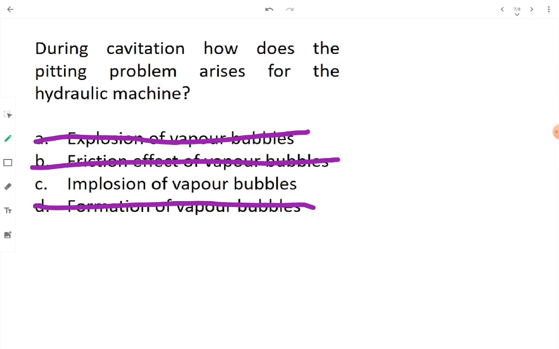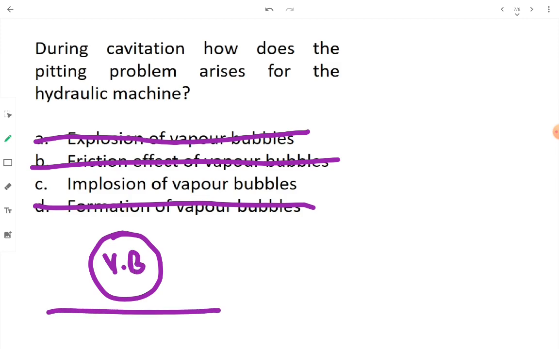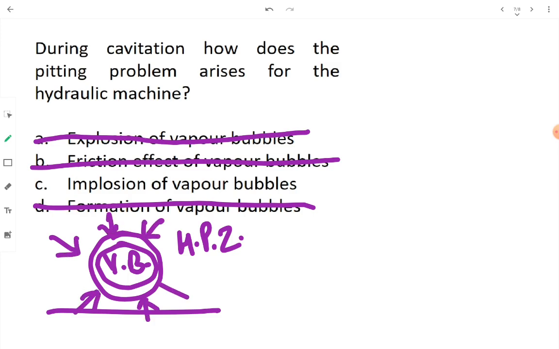Okay, there is a whole process. Let's say, for example, we have this vapor bubble which has formed because the liquid got its inside pressure less than or equal to vapor pressure. That's why it gave birth to this specific vapor bubble, VB, vapor bubble. Now this vapor bubble has traveled from the low pressure zone to the high pressure zone. This is the high pressure zone. Now what is going to happen, since the pressure surrounding this vapor bubble is very high, and the inside pressure of the vapor bubble is low, it will be surrounded with very high pressure.